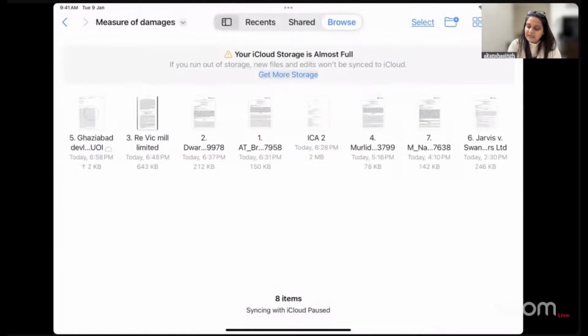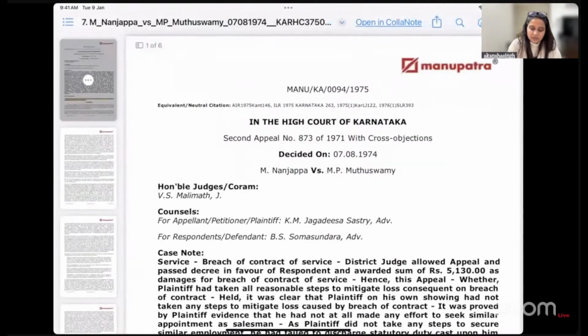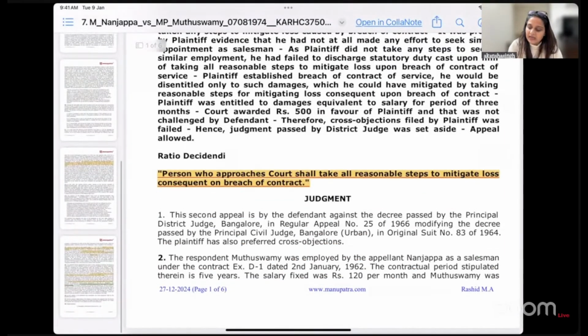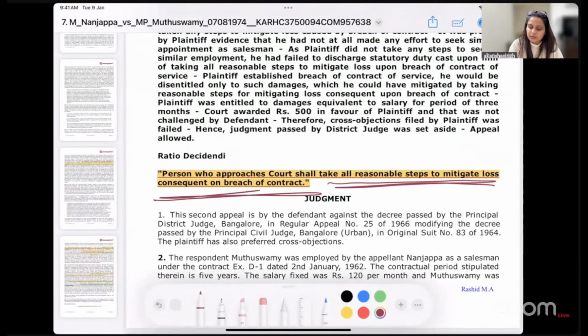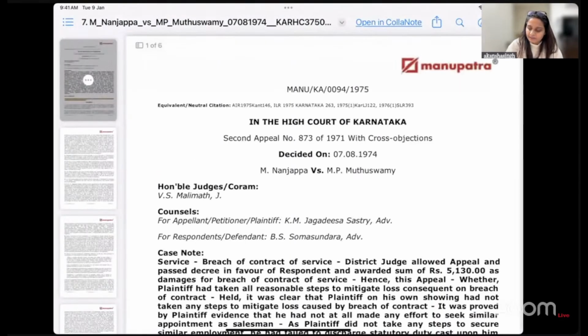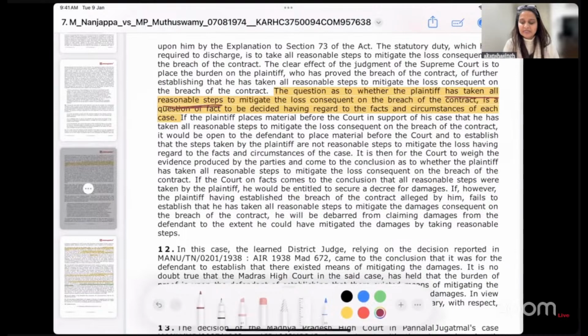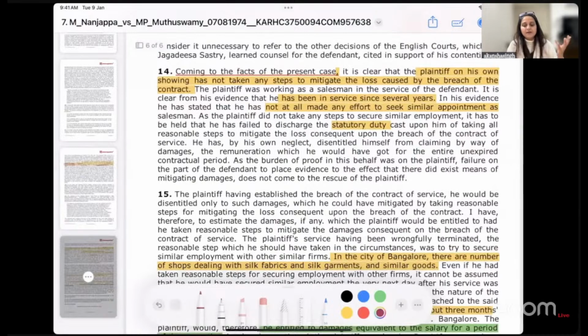Okay, so we have this case also over here. We'll just read the essential part. The ratio I have highlighted: the person who approaches the court shall take all reasonable steps to mitigate the losses consequent on the breach. The question as to whether the plaintiff has taken all reasonable steps to mitigate the loss on the breach of contract is a question of fact to be decided having regard to facts and circumstances of each case. So even if your fact is not absolutely based on this case of Nanjappa, you can still mention and say that the court acknowledged that the facts may change the remedy here.